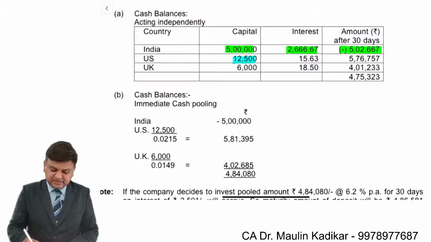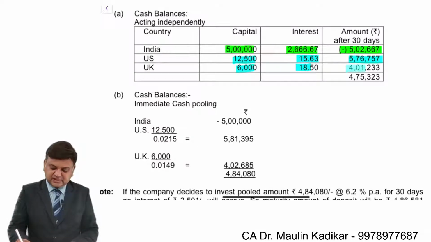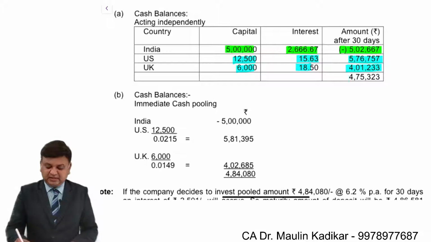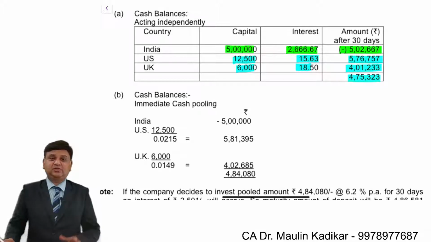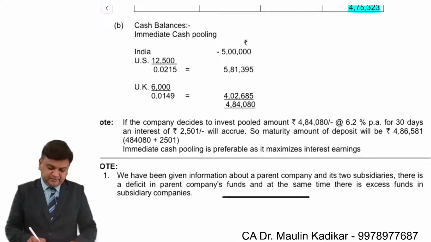This is the surplus which is converted using the 30 days forward exchange rate, and this is the amount in rupees. Again, this is the amount in rupees, and ultimately the first option has a surplus of 4,75,323. Only calculations are required to be made properly, and in that you have to keep accuracy.